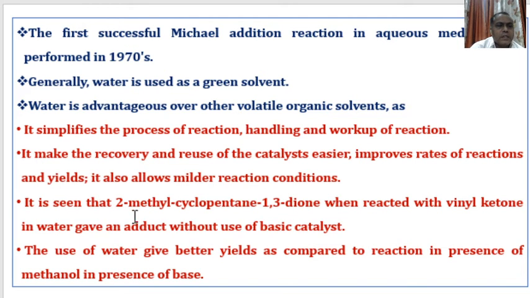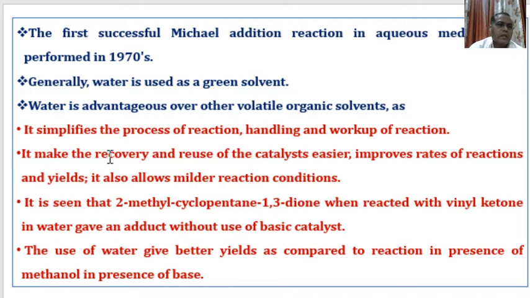It is seen that 2-methyl cyclopentane 1,3-diene, when reacted with vinyl ketone in water, gave the adduct without use of a basic catalyst. The use of water gives better yield as compared to the reaction in methanol in presence of base.